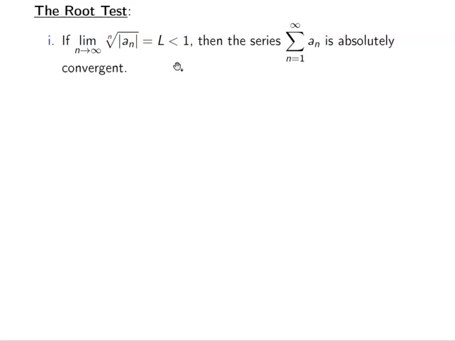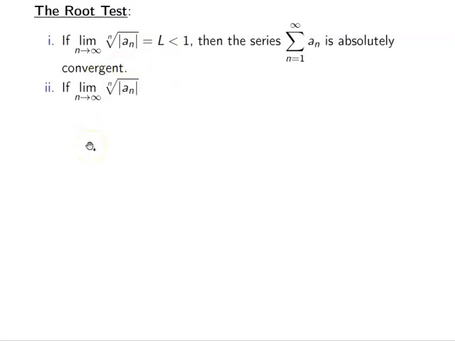Okay. Next, we have the root test. The root test is very similar to the ratio test, except we use it when we have powers of n present. So if I take the limit as n goes to infinity of the nth root of the absolute value of my series, and that equals L, with L less than 1, I get the same output: I am absolutely convergent.